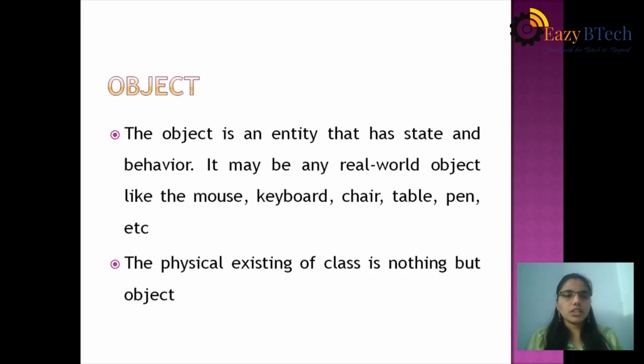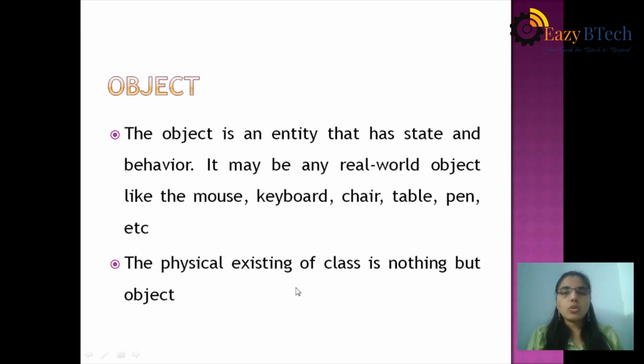Okay. What is an object? The object is an entity that has state and behavior. It may be any real world object like mouse, keyboard, chair, table, pen, house, etc. The physical existence of a class is nothing but an object.